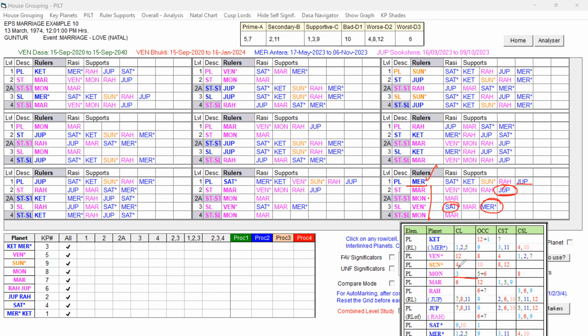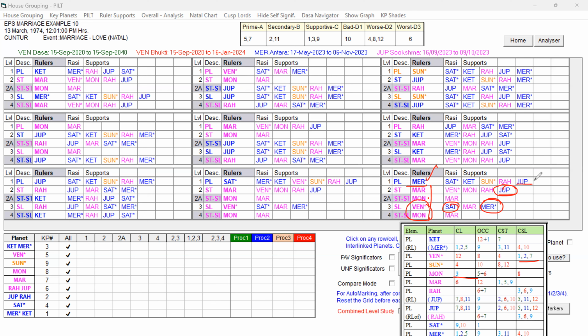Because Venus is the sublord, 12, 8, 4 and 1, 2, 7 cuspal sublord. In the star of Moon, it is 3 and 5. So that way it is supportive, but not very strong. Now, in the Dasa Lord, which are the favorable key planets of the destiny that are playing? The destiny's favorable key planet is Venus, the 7th sublord, that itself is playing the role at the sublord. It has weakness, but is very good as the CSL. And Venus is in the star of Moon, 3 and 5. So these two are playing a role.